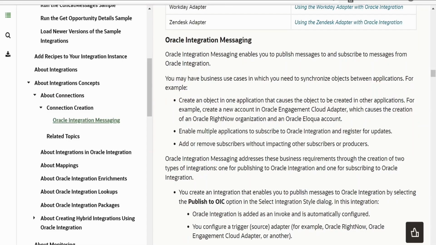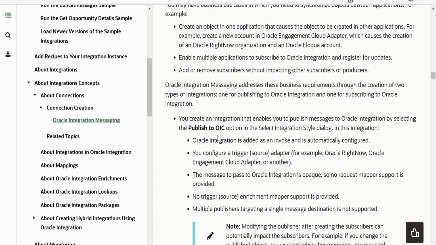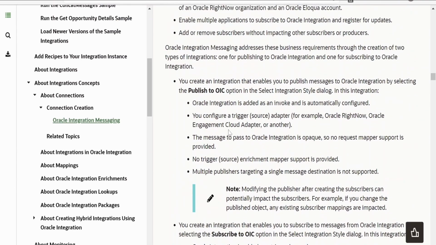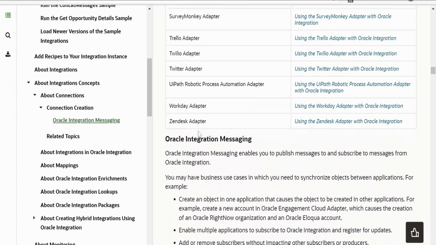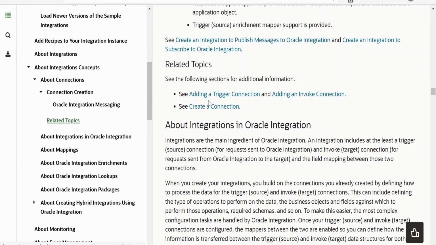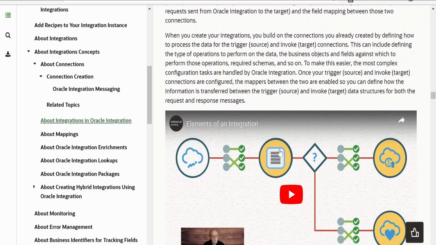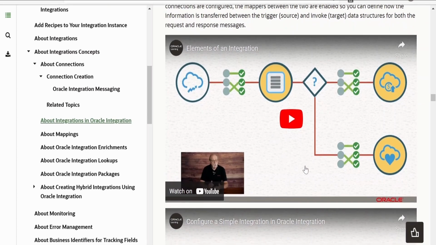Oracle Integration Messaging is basically used to enable you to publish messages and subscribe to messages from Oracle Integration. There is an integration style which we spoke about in our last class, that is publish to OIC and subscribe to OIC, which makes use of this Oracle Integration Messaging. In detail, you can have a look at this documentation. Also, you can have a look at these elements in the Oracle Integration video, which is embedded in this documentation page.